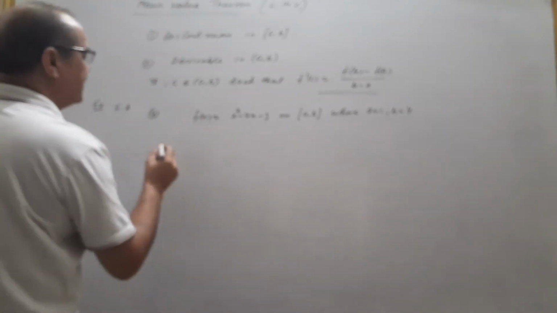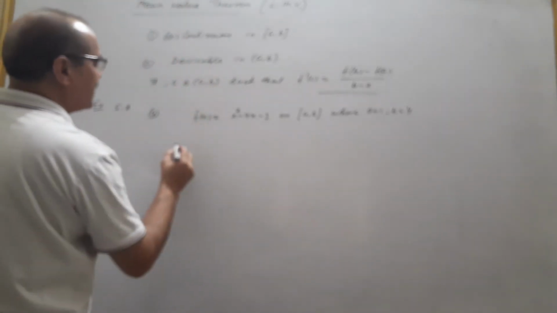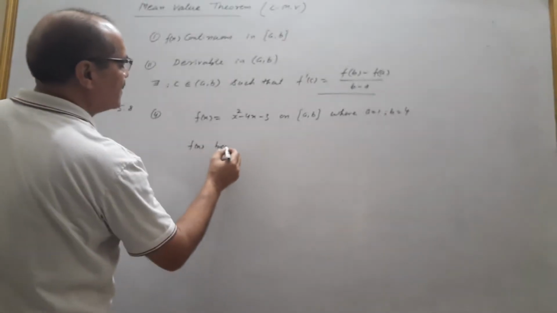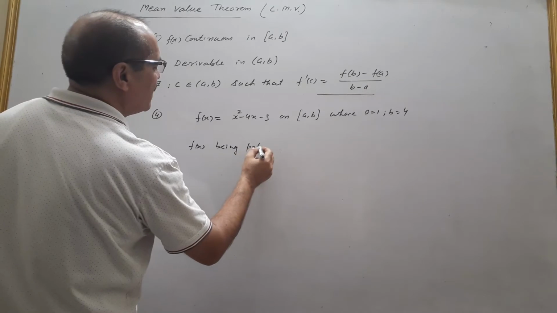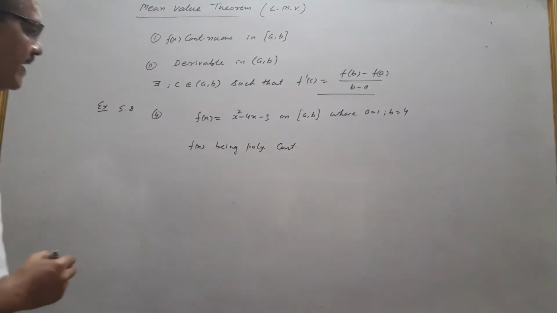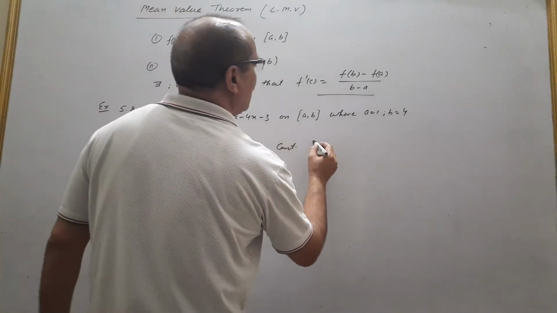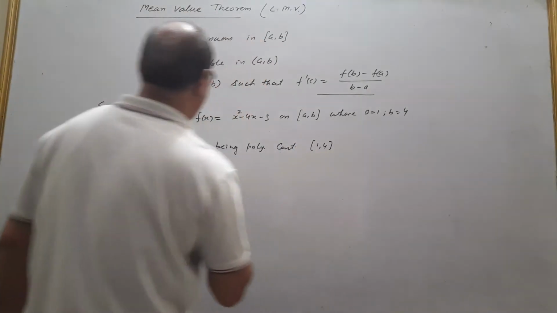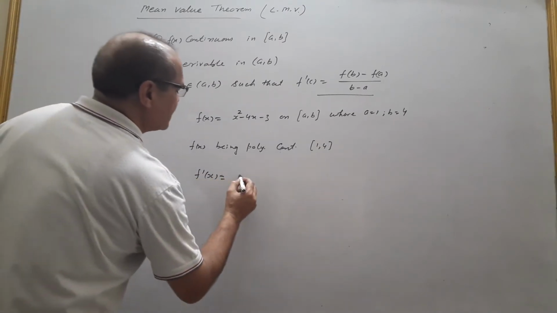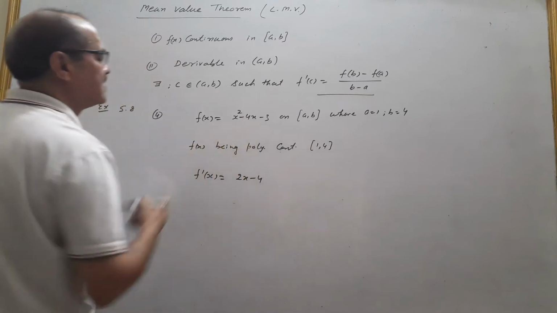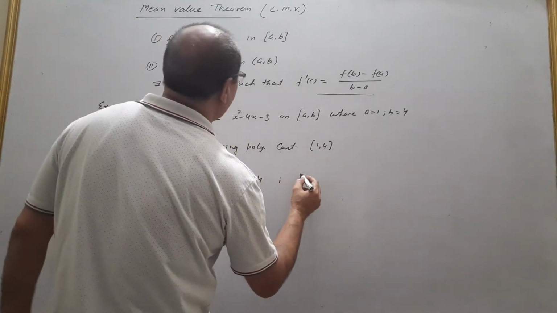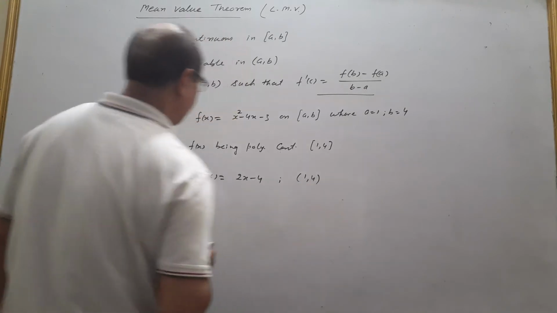So how to verify? Number one, continuity. f(x), being a polynomial, is continuous without any break, so it is continuous in the closed interval [1, 4]. After the first step you find its derivative, f'(x) is 2x minus 4. After getting the derivative, you write that it is derivable in the open interval (1, 4).